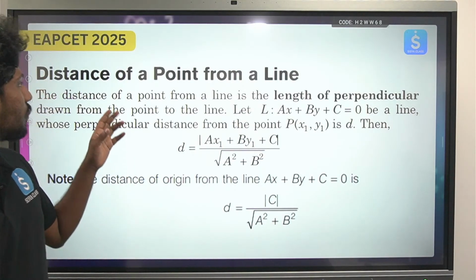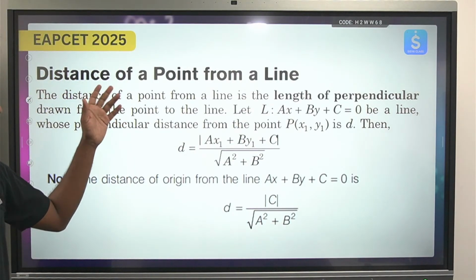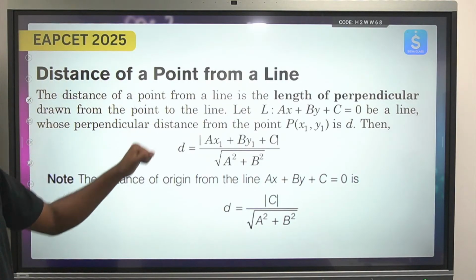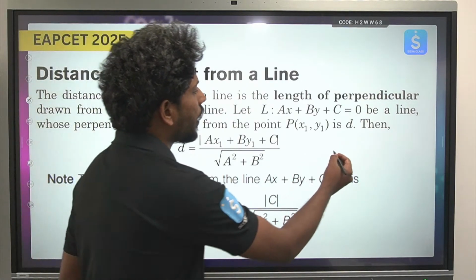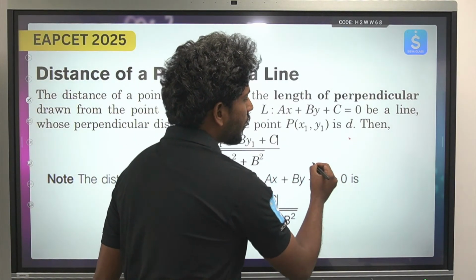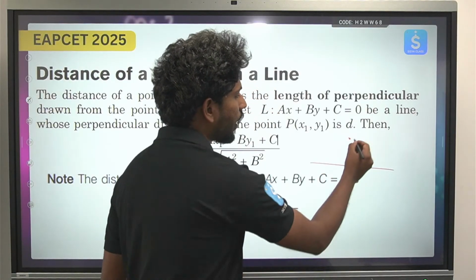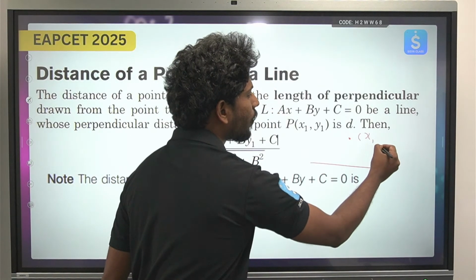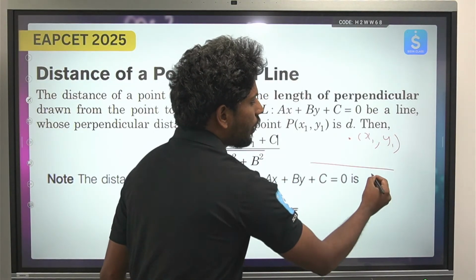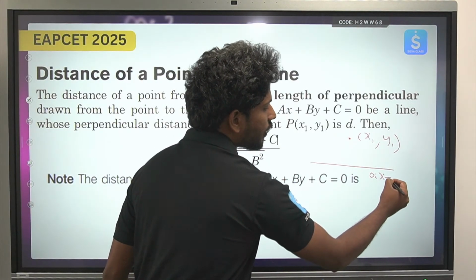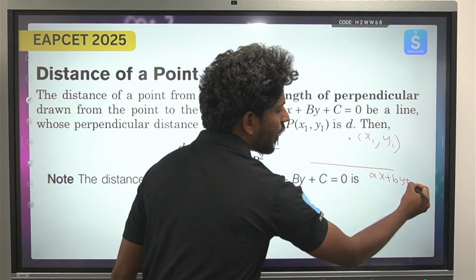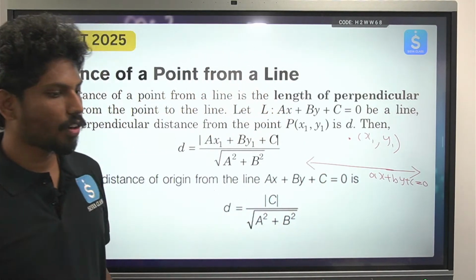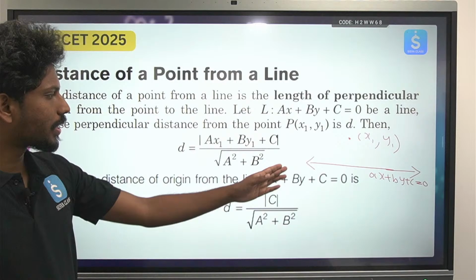Today's first agenda is to discuss the distance of a point from a line. If there is a point, suppose this point is (x1, y1), and there is a line in the form ax plus by plus c equals 0.